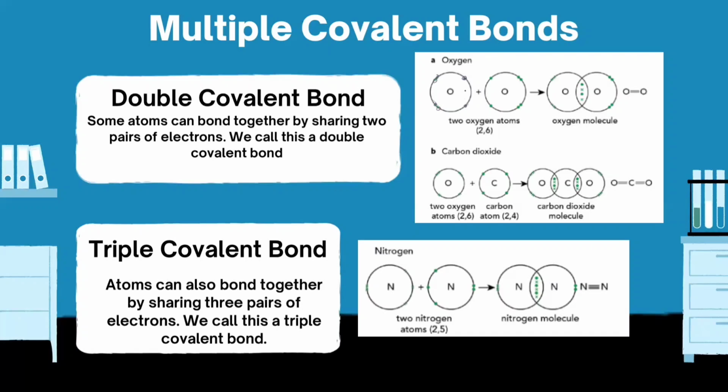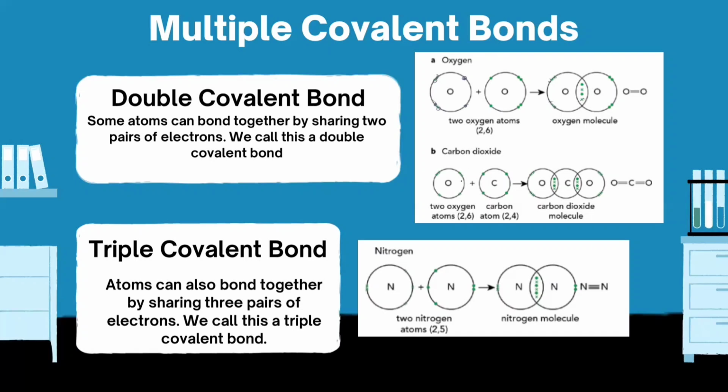Why? Because as you can see over here, if they share just one electron, their outermost shell will not be completed. So they need to share two electrons so that they can form a double covalent bond. And now you can count the electrons like 1, 2, 3, 4, 5, 6, 7, 8. Now each oxygen atom has completed its octet by sharing two electrons. So it depends upon the need of the atom, how many electrons it needs to complete its valence shell. So such a number of multiple covalent bonds will be formed.